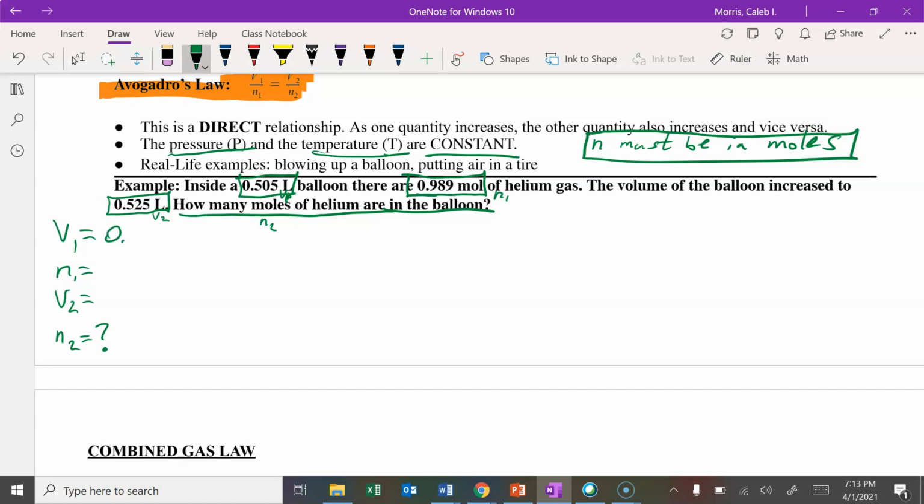V1 is 0.505 liters. N1 is 0.989 moles. And V2 is 0.525 liters. All right, our equation V1 over N1 equals V2 over N2.